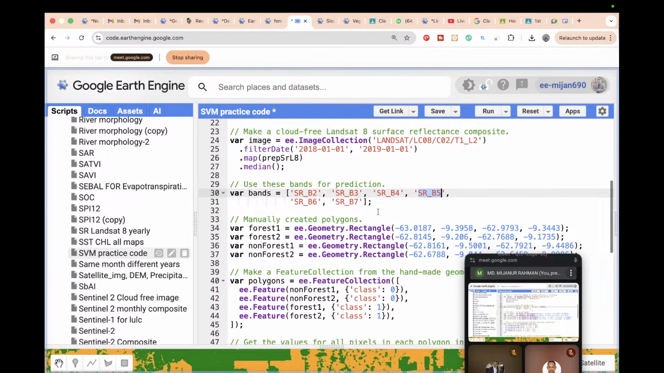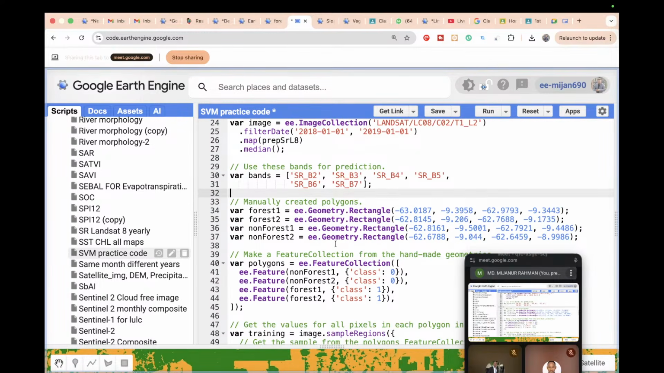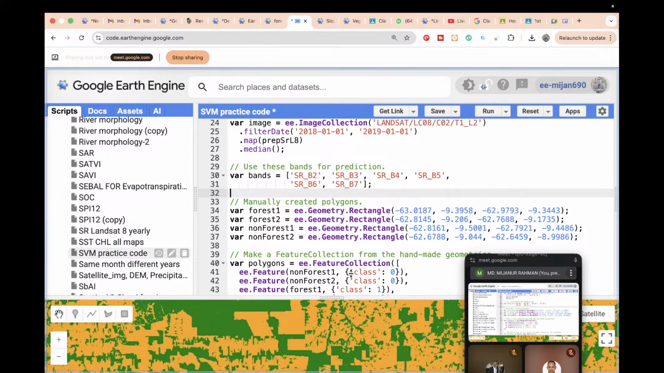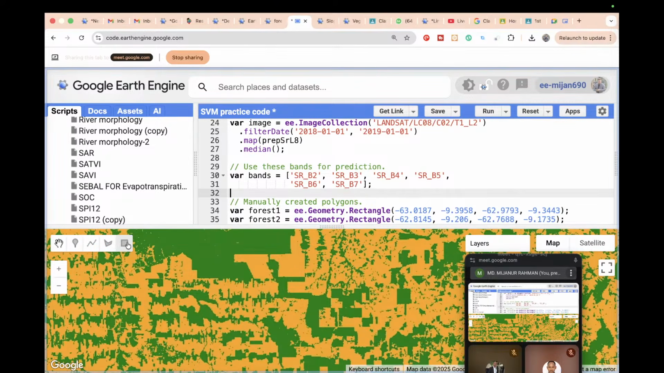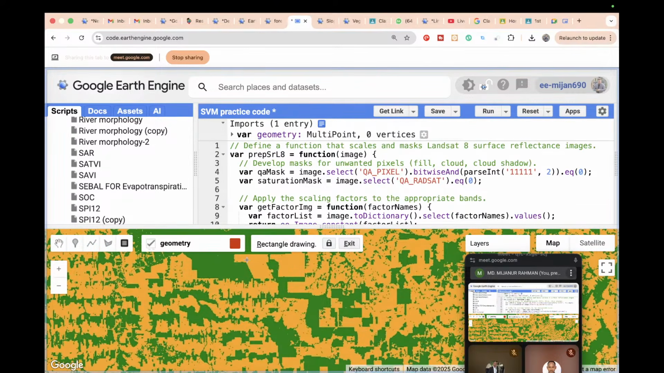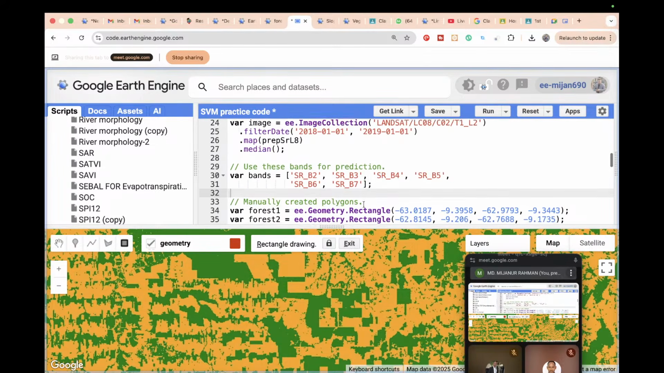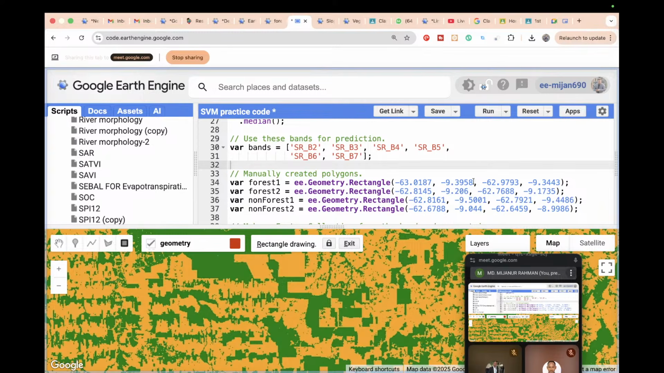We simply put them in here. If you want, you can also draw a rectangle, no problem. Simply click here and draw the rectangle for your forestation and deforestation area, or if you want, you can also put the rectangle value here. Okay, rectangle value, simply put it that way. This is another one, and this is also. We simply put the value.